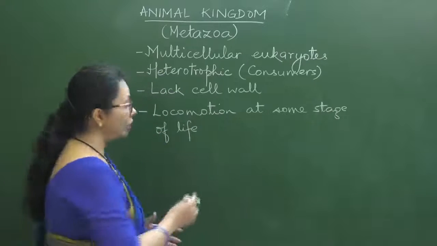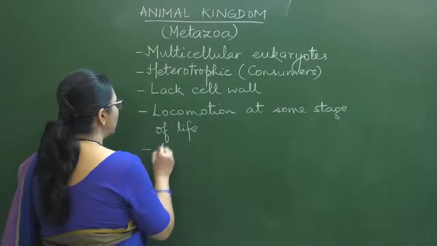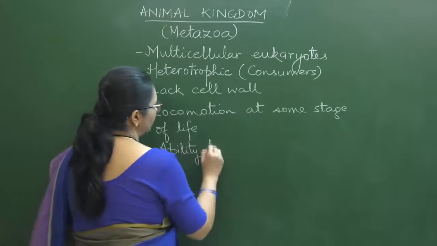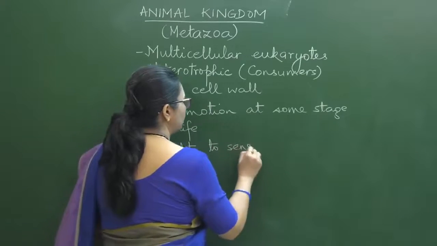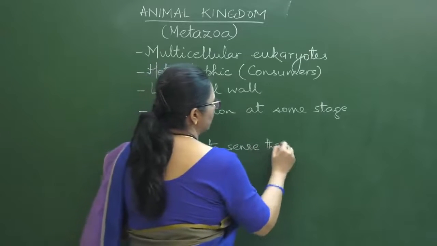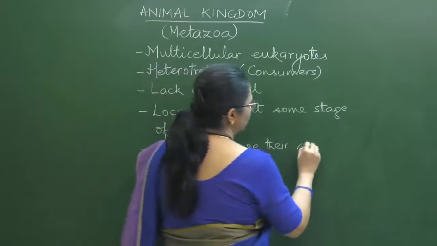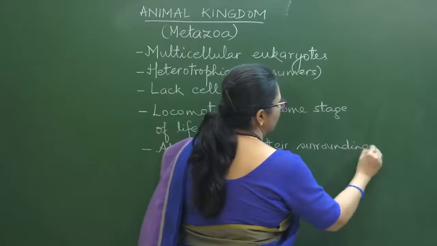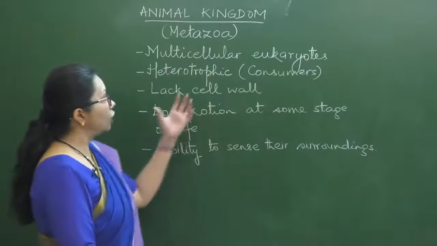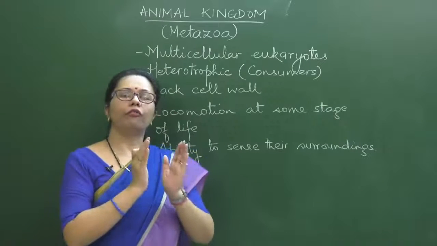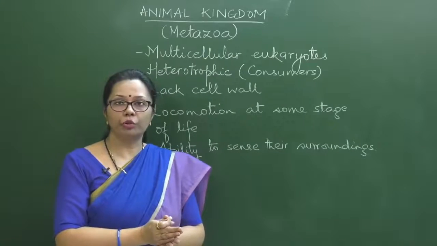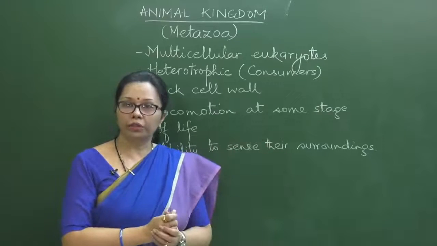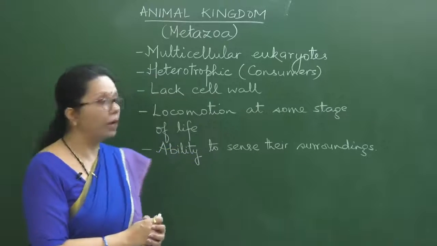So here once again we mention the ability to sense their surroundings. These are the most important features for animal kingdom, and I don't think up till here anybody would have any problem.